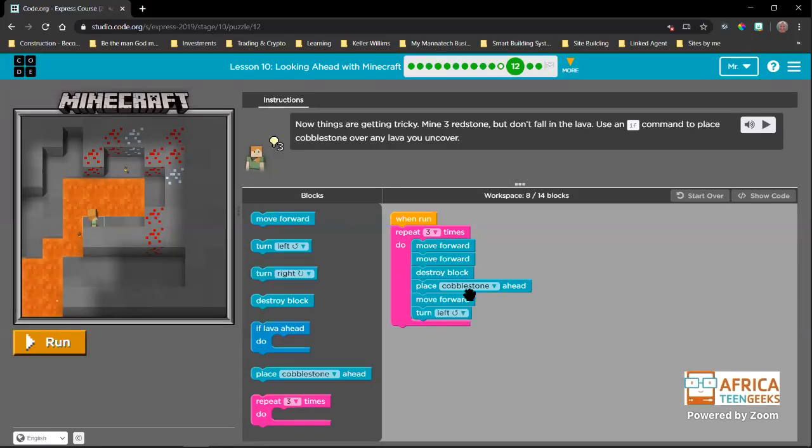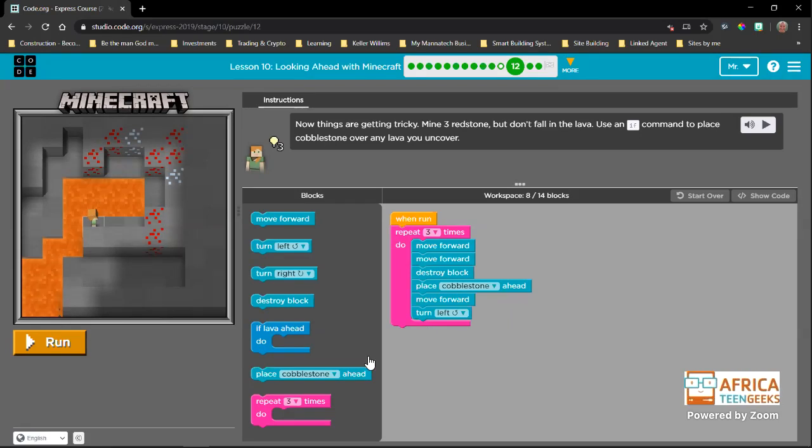But our code says place cobblestone. It is always going to place cobblestone when it looks like this. So after it's moved forward twice, it's destroyed a block, it will place cobblestone, right? So when we get to this part here, I'm going to go there again. We break the redstone. There's no lava, but we're still placing a cobblestone. So now that cobblestone is in our way. And then we try to turn and move, and then we fall into the lava.